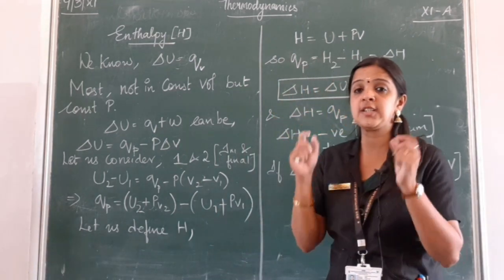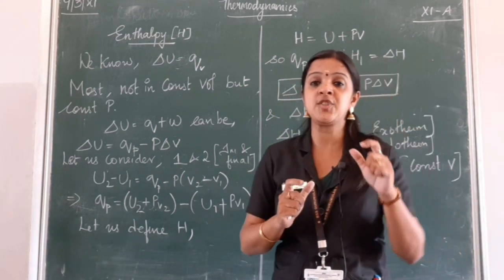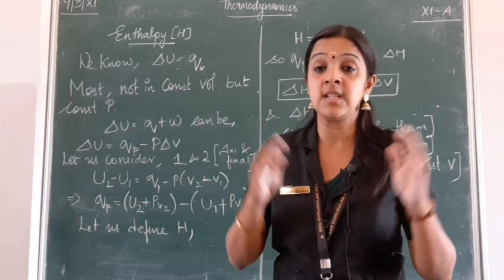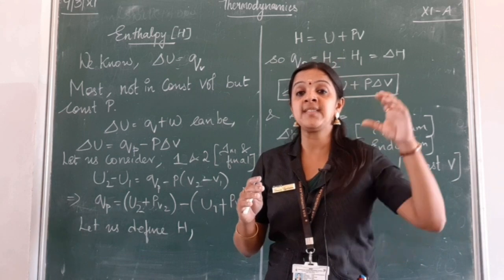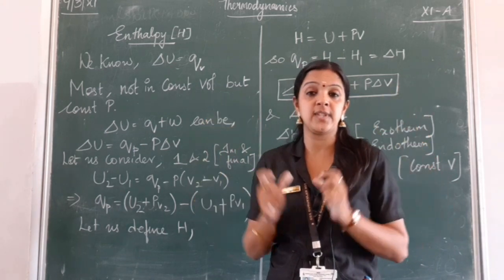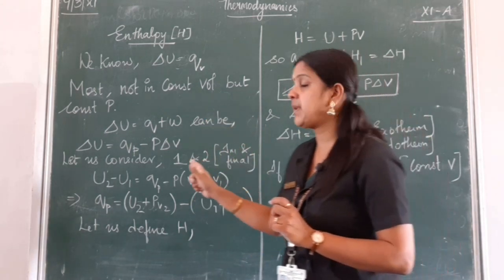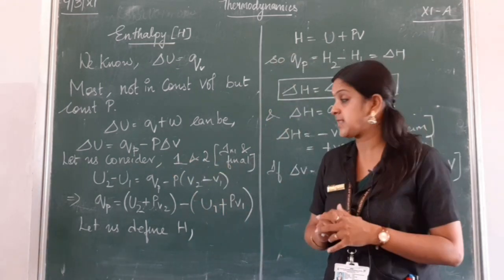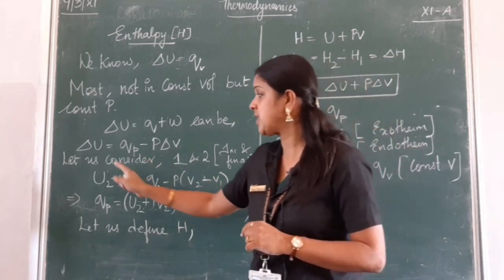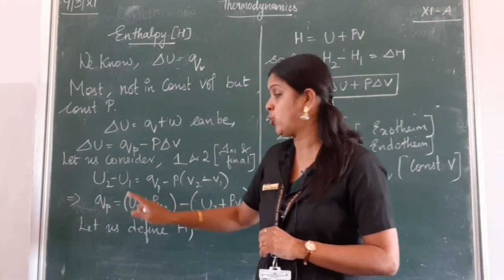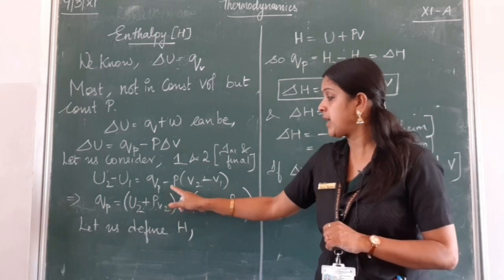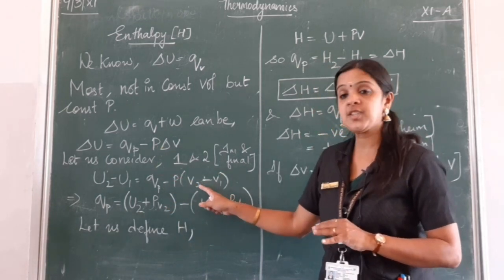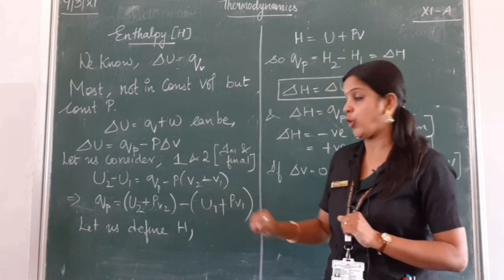So let us consider two states of a system, initial state and the final state, because as I told you, in thermodynamics the whole process takes place considering the initial and the final states of the system. So here let me put 1 and 2 subscripts as initial and final states of the system. So change in internal energy U2 minus U1 will be equal to QP minus P into V2 minus V1, which is the final volume minus initial volume.